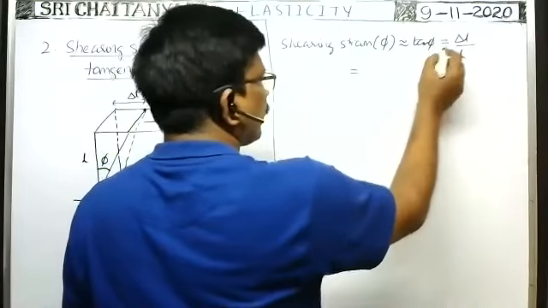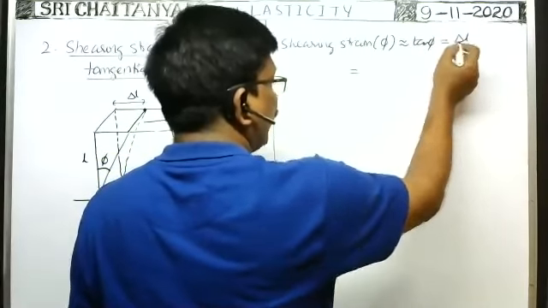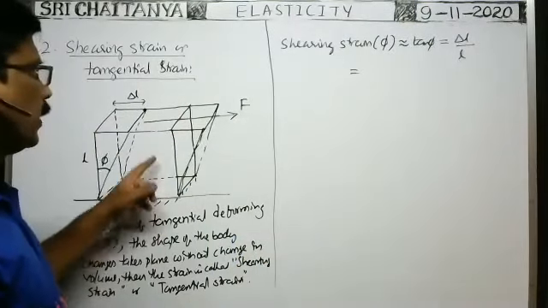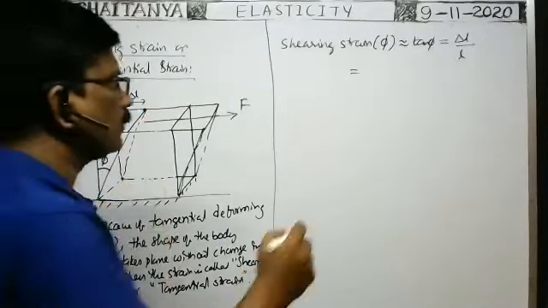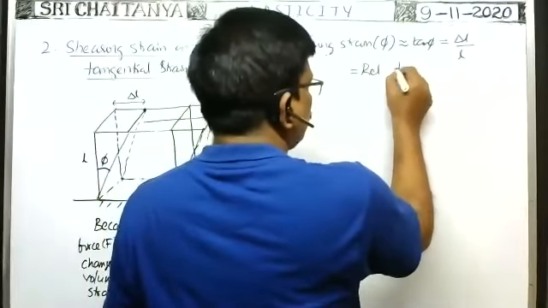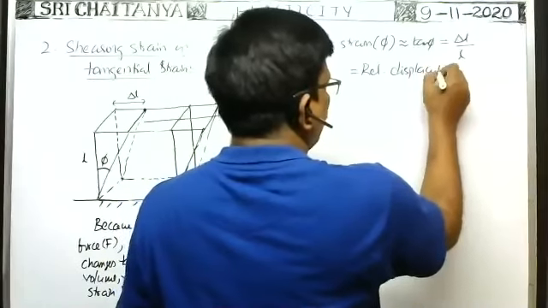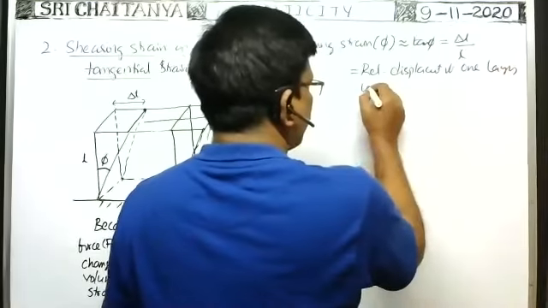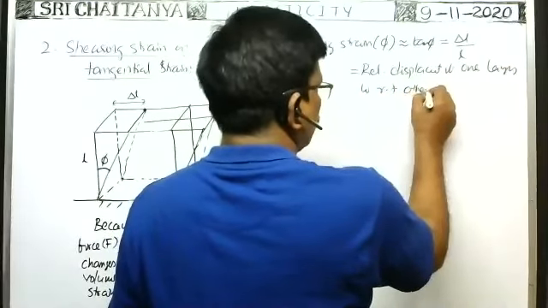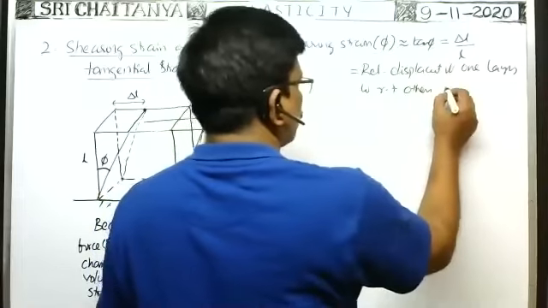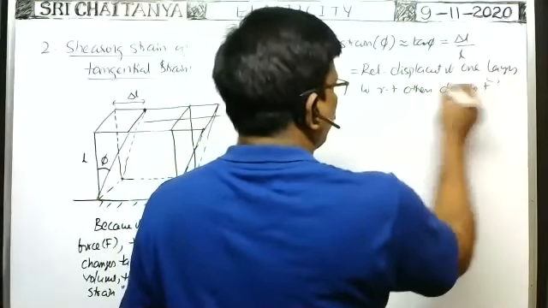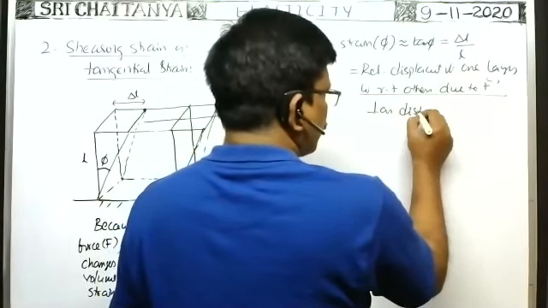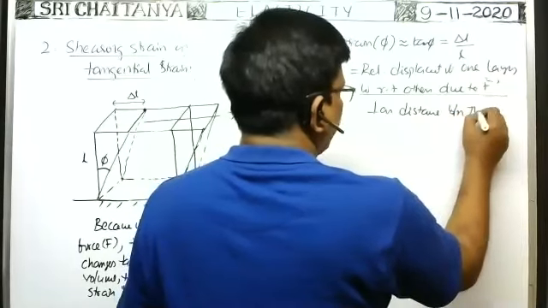So shearing strain is equal to tan phi, which is equal to delta L by L. Delta L is the relative displacement of one layer with respect to the other, due to the application of the force F, divided by the perpendicular or normal distance between the two layers.